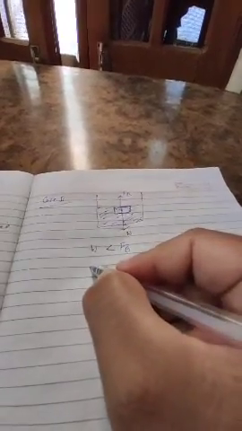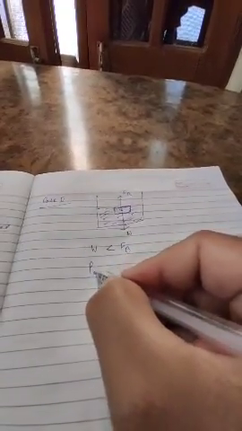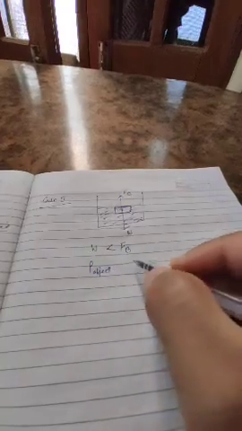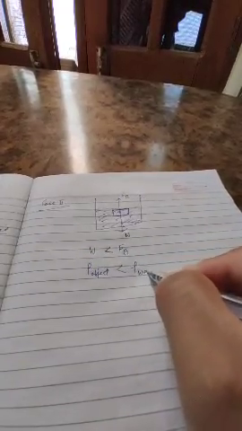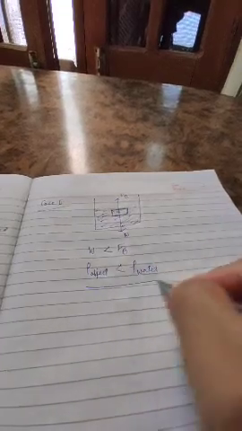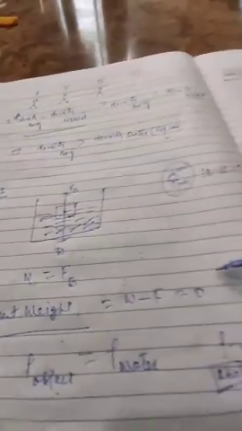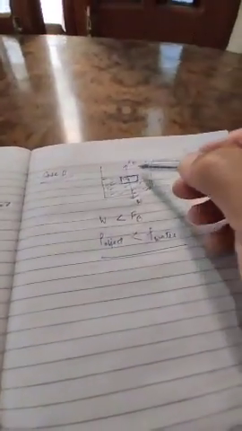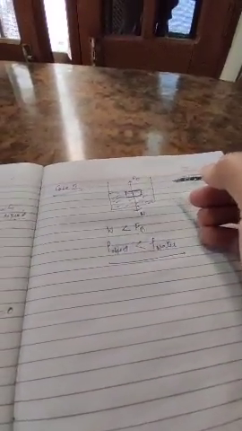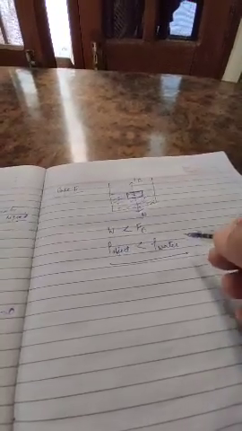And even the density of the object is less than the density of water. And as I told you in the first case, while floating, the apparent weight is 0.